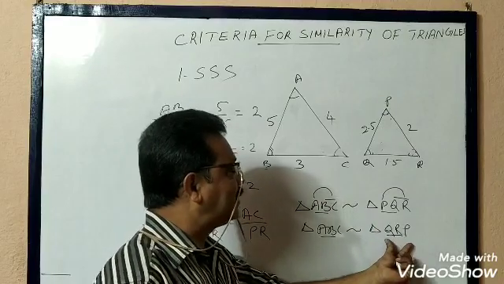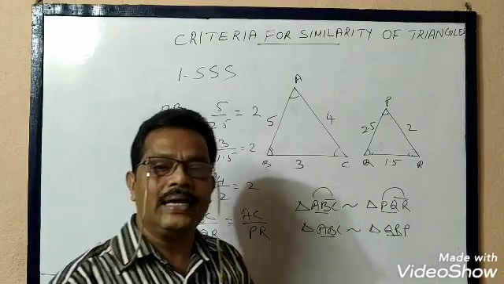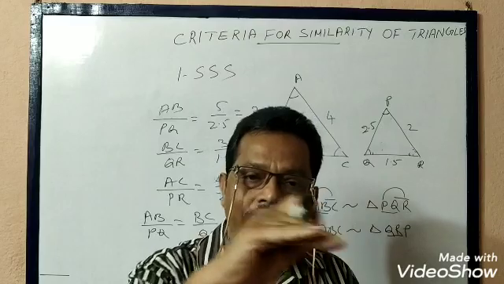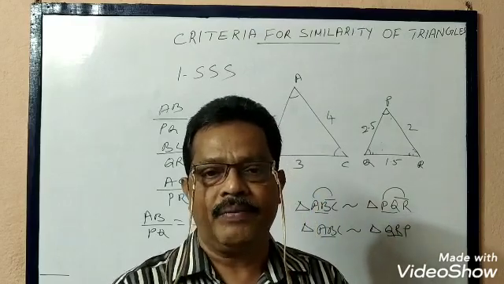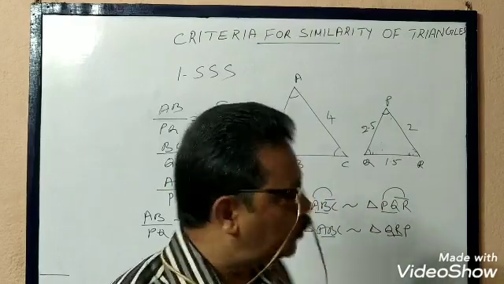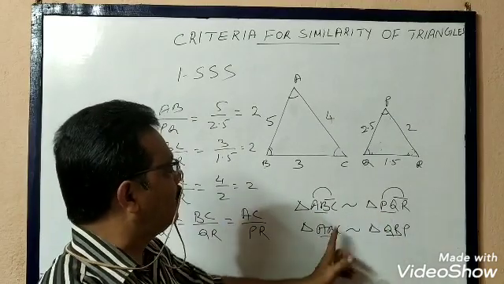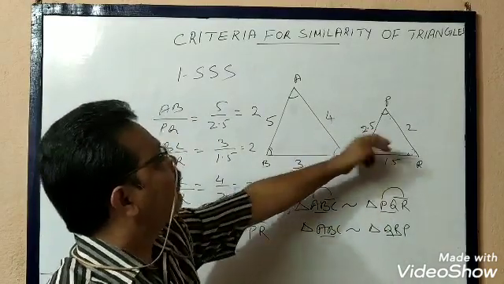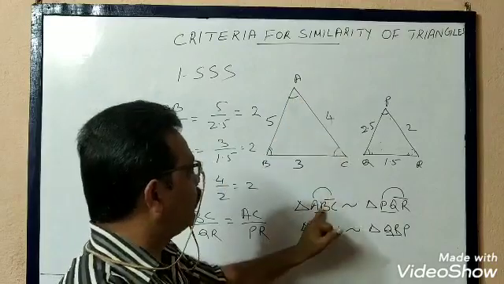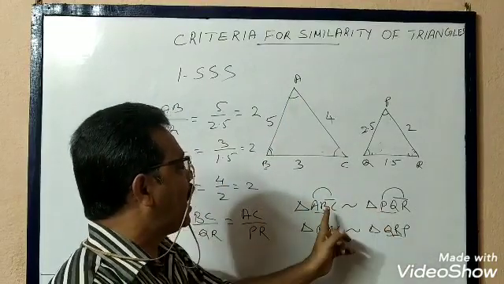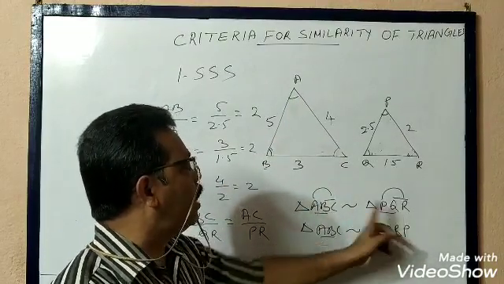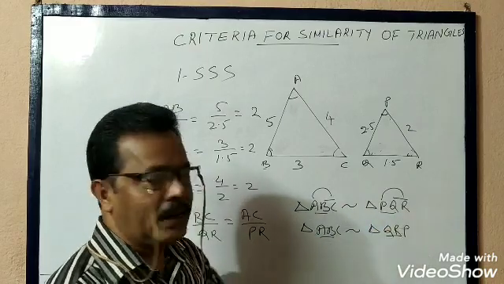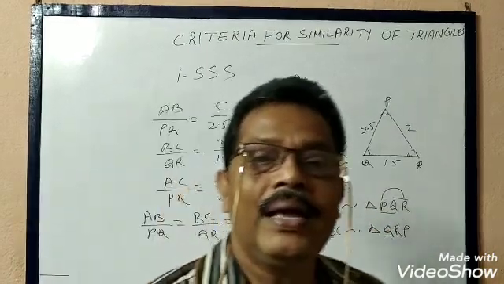So we cannot write like this. So just like congruency, similarity also, that order is very important. We have to write it in the same order. So if these two triangles are similar based on their sides, then definitely angle A will be equal to angle P, angle B will be equal to angle Q, and angle C will be equal to angle R. That is, corresponding angles will be equal.